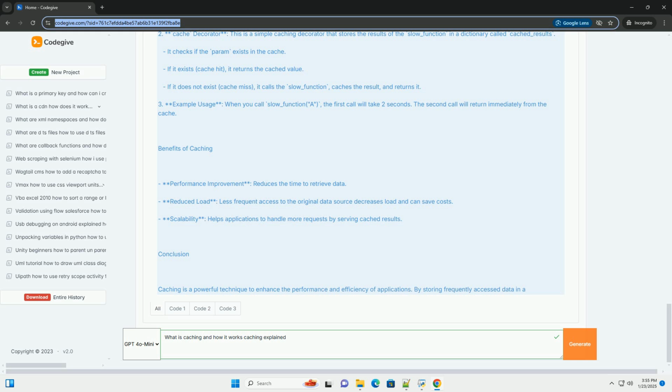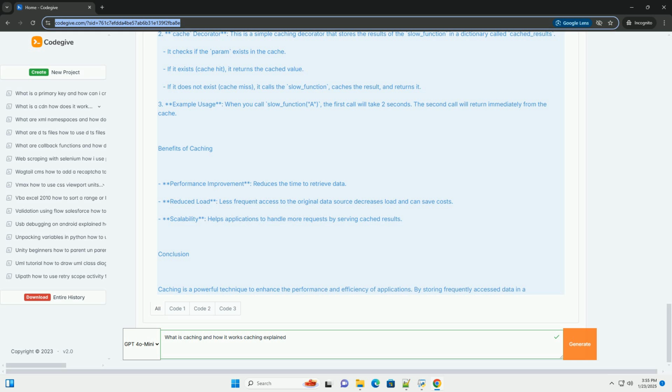5. Expiration policy. Cached data typically has an expiration policy to ensure that stale data is not served. This can be based on time, TTL, time to live, or size, for example keeping only the most recent items. 6. Eviction policy. When the cache reaches its storage limit, it must decide which items to remove. Common strategies include least recently used, LRU, first in first out, FIFO, and least frequently used, LFU.